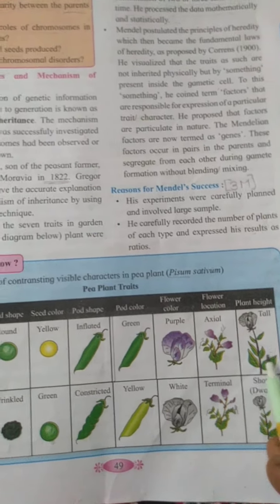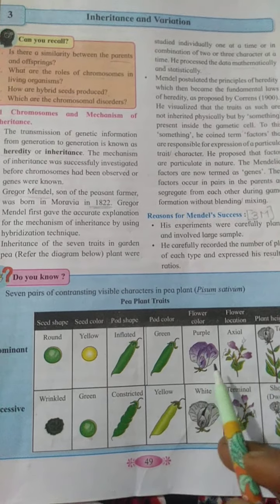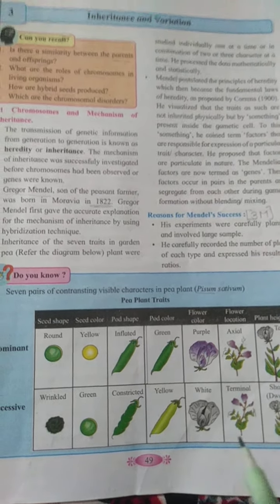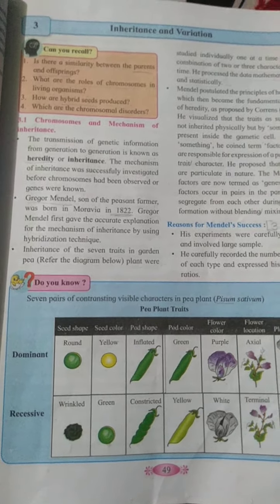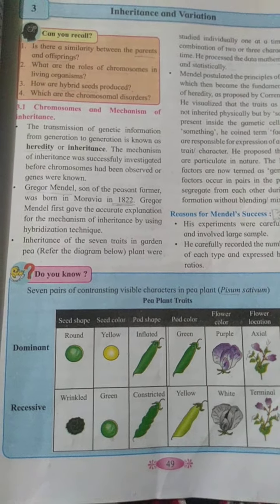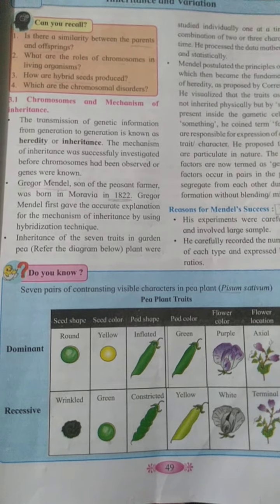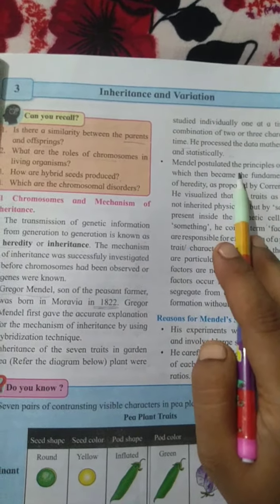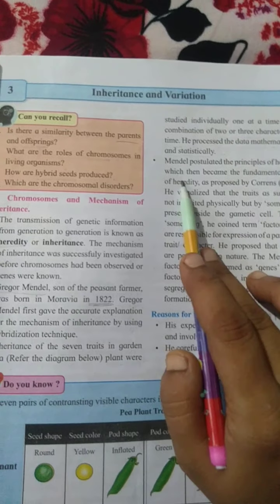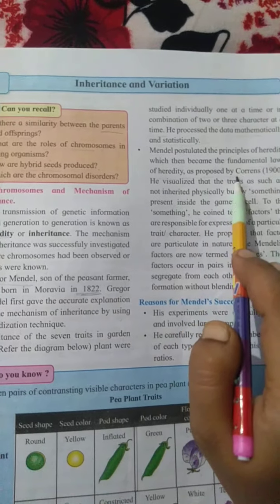These were the characters, so many characters, and flowers were large and conspicuous for artificial pollination, and so he selected the pea plant for his experiment and put forth the data mathematically and statistically before us. Now Mendel has also postulated the principles of heredity, which then became the fundamental laws of heredity as proposed by Correns in 1900.